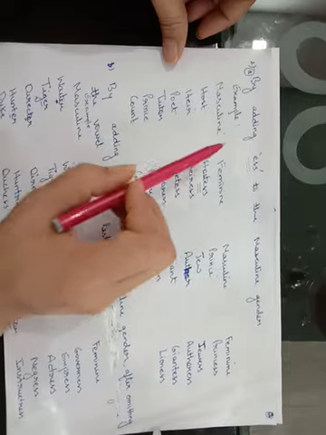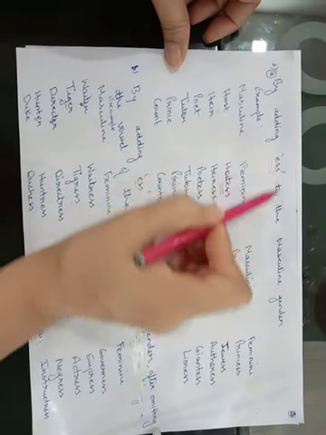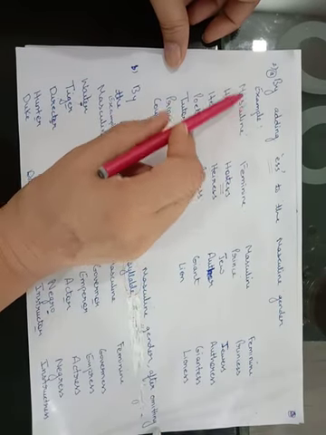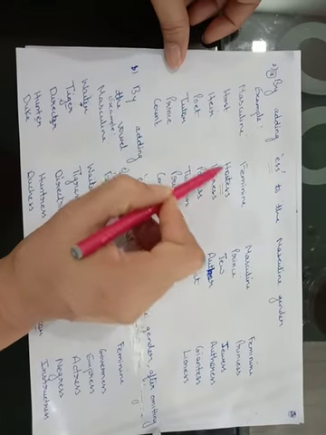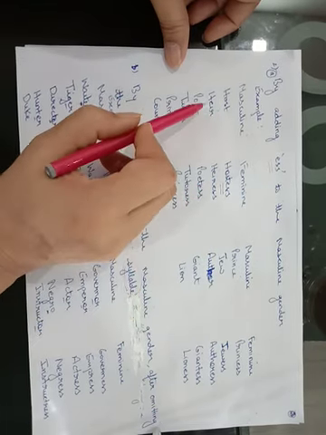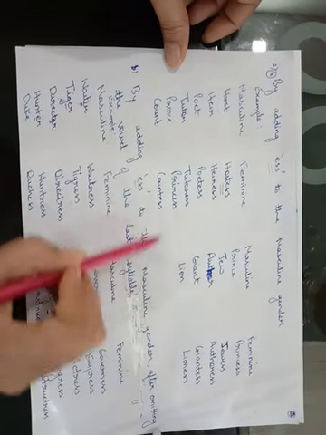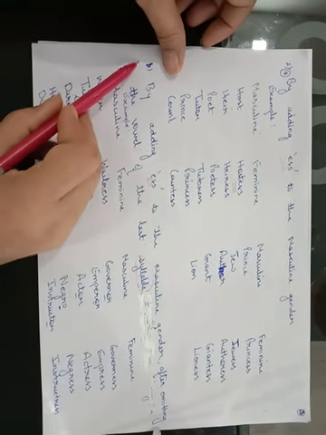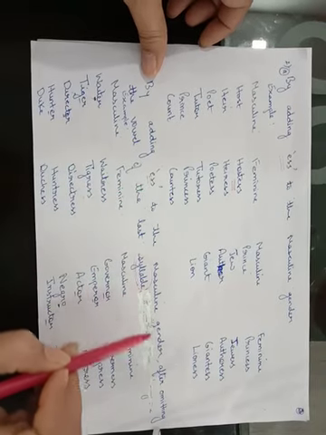Second, by adding ess to the masculine gender. See the word under the heading masculine? Host. Add ESS. It will become hostess. Poet, poetess. Prince, princess. Lion, lioness. Just go through the words. By adding ess to the masculine gender.